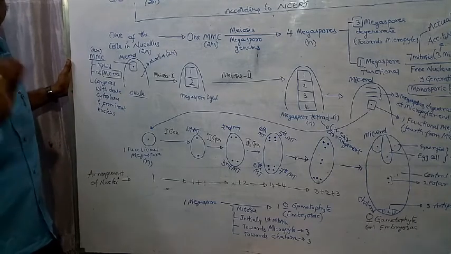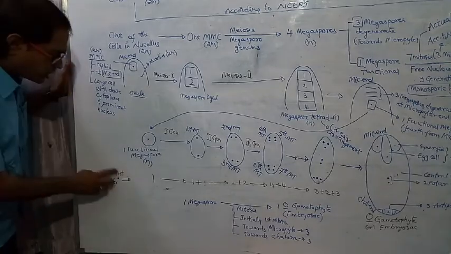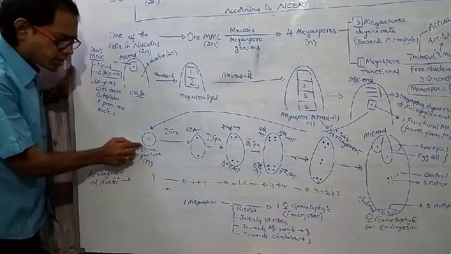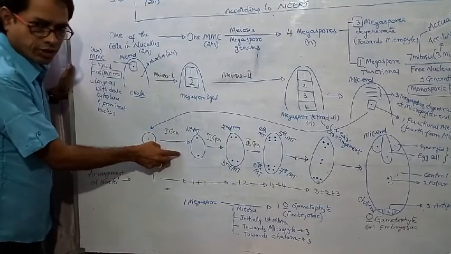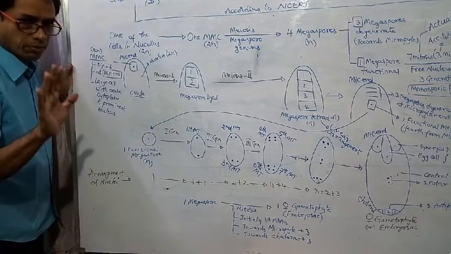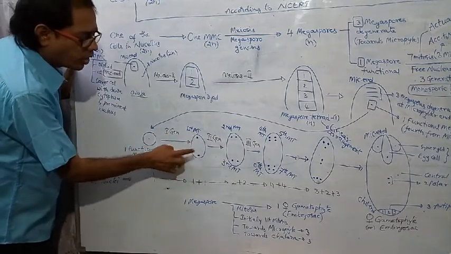This is a little bit complicated. Try to understand the arrangement of nuclei from here to here. Here how many nuclei are present? Only one. Later it divides by mitosis, no? Those two nuclei are not present at one place: one at the upper pole, another at the lower pole.